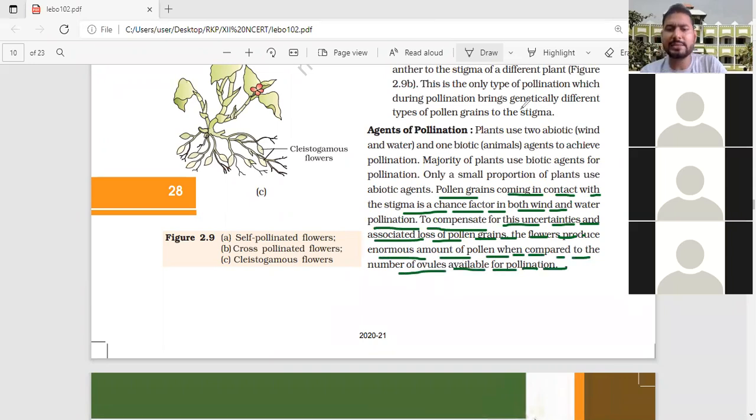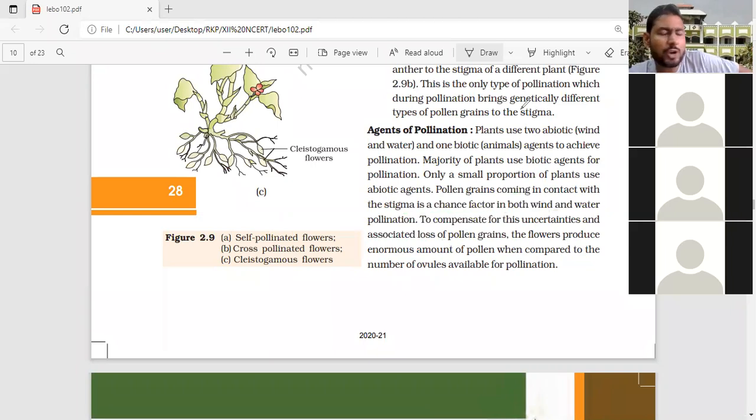What is it saying? If the pollen grains move through water or wind, nature also thought, if I release these pollen grains they will travel through water or wind, so some may be lost. Some cannot arrive at their target organ, some cannot arrive at their destiny. So nature thought we can produce a huge amount, an enormous number of pollen grains, so someone may arrive at that particular place, at their destiny.